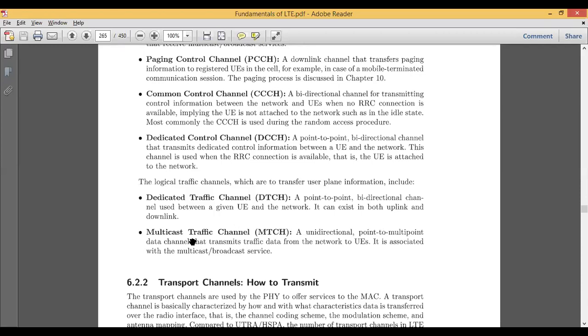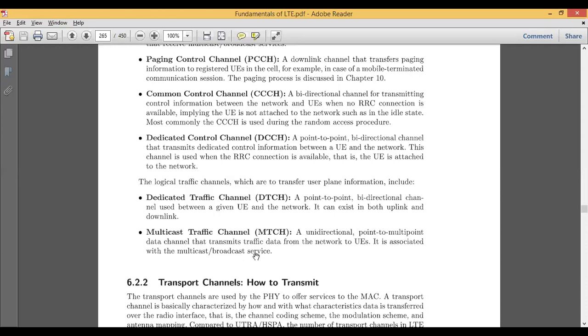Now the next type of traffic channel is called MTCH, that is the multicast traffic channel. In the multicast traffic channel it is unidirectional. It is point to multipoint, from the transmitter to multiple users, based on the data channels that transmit the traffic data from the network to the user entity. It is not in the reverse direction. The data will not come from the mobile to the network. It is from the network to the mobile station. It is called the multipoint multicasting traffic channel, and it is unidirectional. They follow only one path.